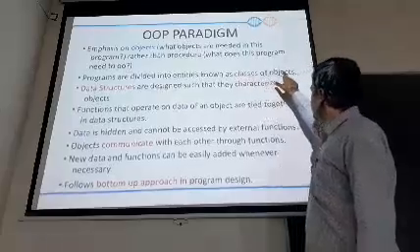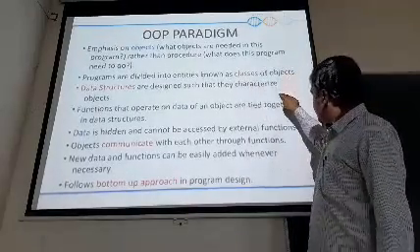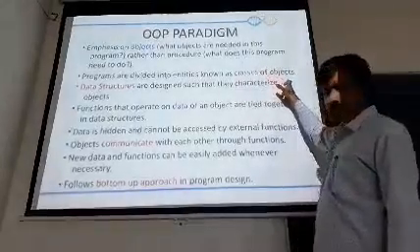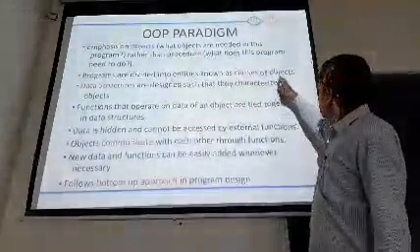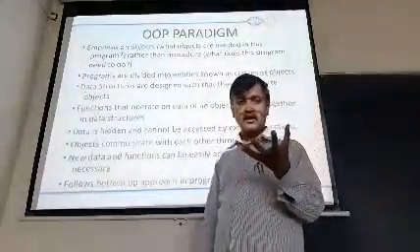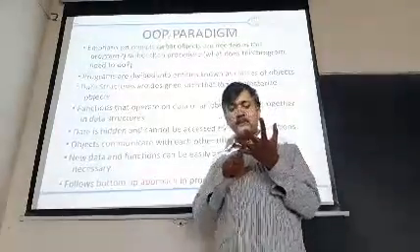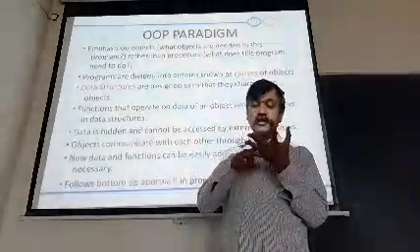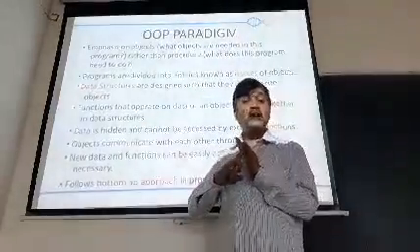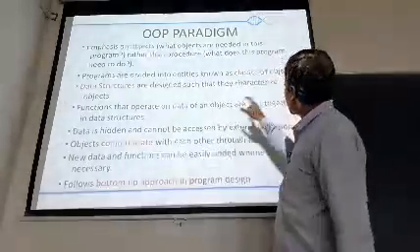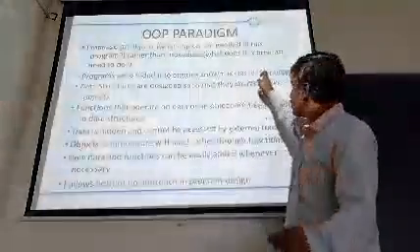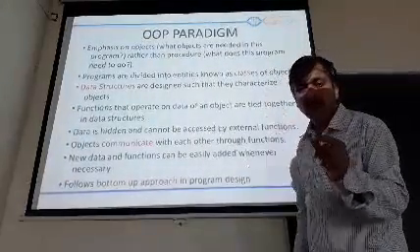How? Fruit defines the object, and the object categorizes the properties. Fruit, that is the class, defines the object, and categorization means it says the properties. What is the property of an orange? The taste of an orange is different, the color of an orange is different, the shape of an orange is different, then the price of an orange is different, and there are so many different types of properties which will be categorized by your object, which is a part of your class. Class is a fruit, object is your orange.